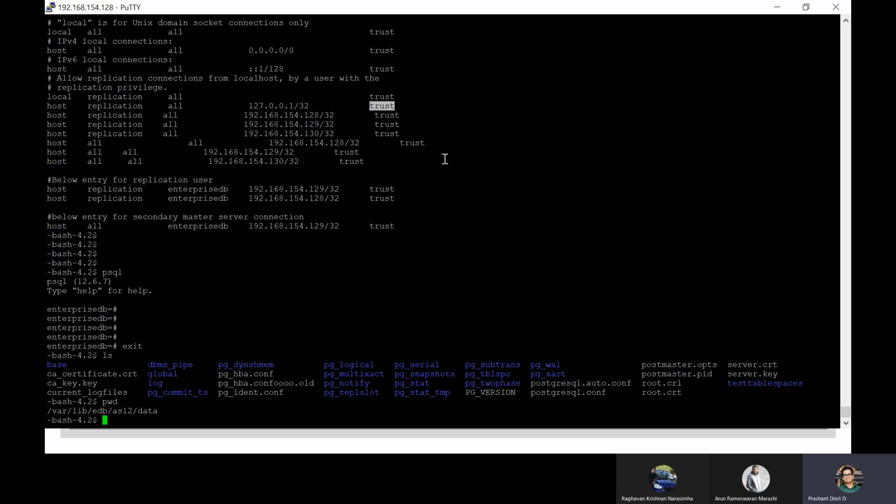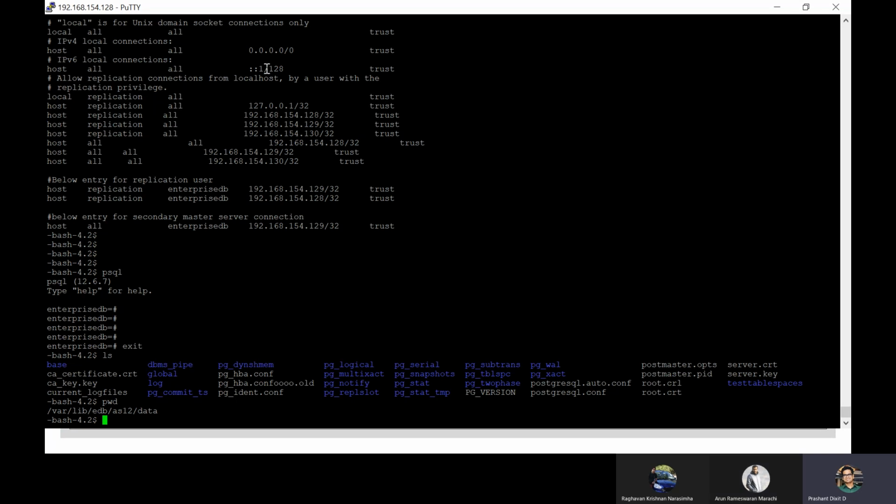Trust-based authentication means you need not pass or type any password, because the other possible methods are MD5, where you actually need to provide the password. We have marked it this way because this is a test connection. You never see this kind of configuration for PG_HBA in a production box, of course, because this would be a very dangerous situation. So you need to change the authentication type from trust to MD5 or any specific or customized authentication method.